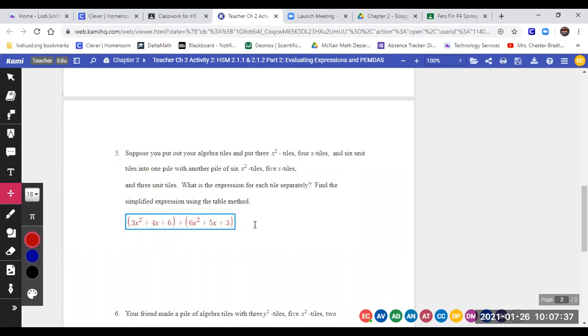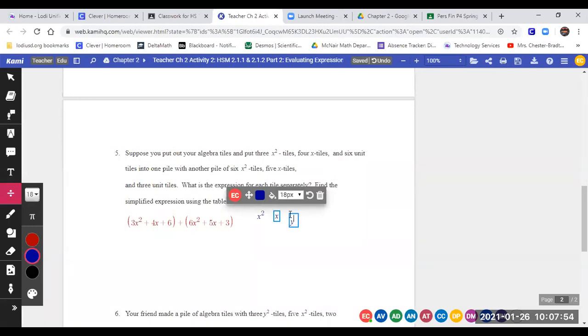Okay, so we have to put this onto our table. So our first piece of our table, x to the second power. Our second piece of our table, x. Third piece of our table, y to the second power. Fourth piece of the table is just the y. Then we have our xy, and we have our number. And I'm going to shift them around. It's too hard to try and line them up right away. Might as well write them and then fix them.